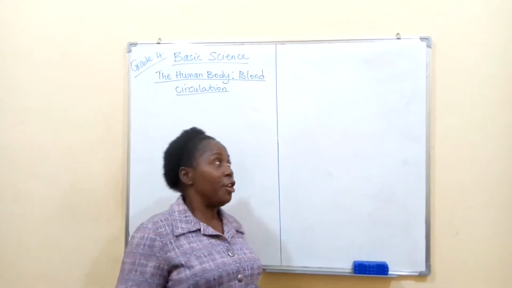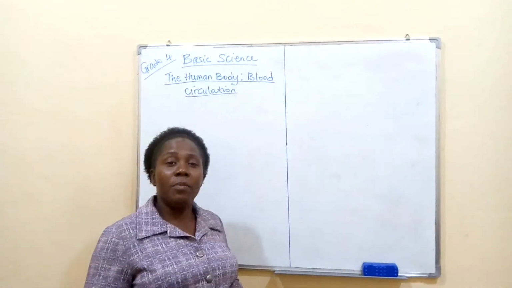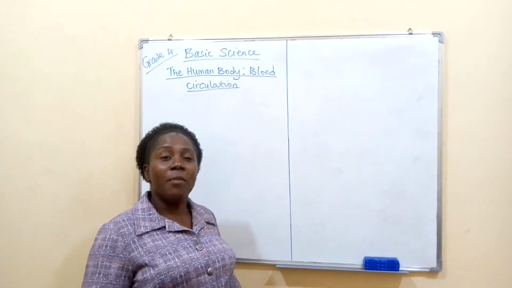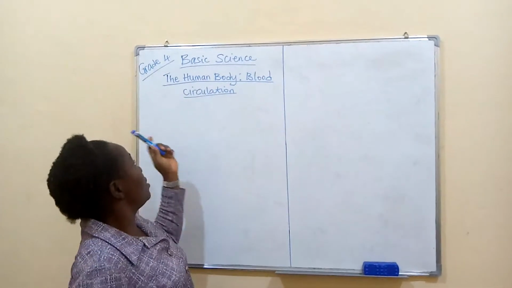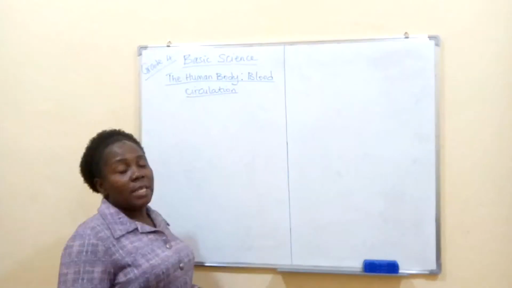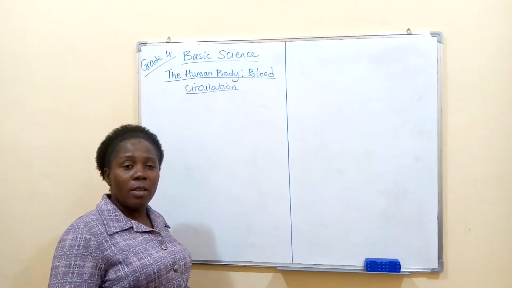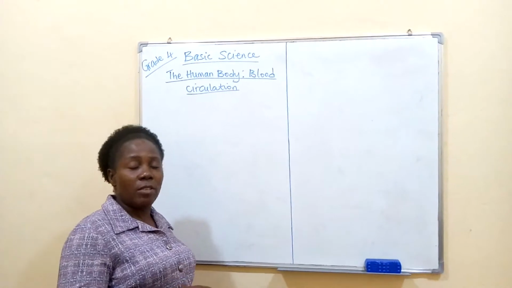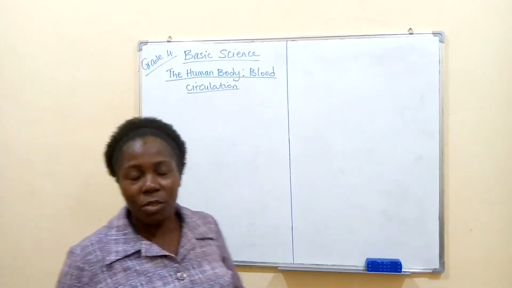Here once again in grade 4, the subject we are looking at today is basic science. And in basic science, we are still continuing our lesson on the human body. Remember, we started the lesson on the human body, that is the blood circulatory system. And today we are looking at blood circulation.